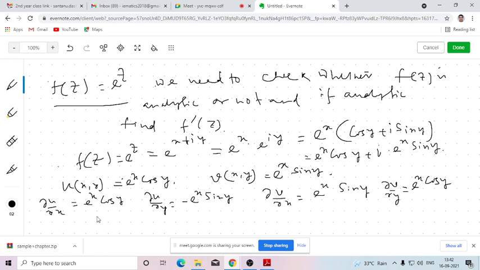Now here we can easily verify that del u del x equals del v del y, and del u del y equals minus del v del x. So obviously from here we can verify that it is satisfying the Cauchy-Riemann equation. Here no particular point is mentioned, so we need to show that it is an entire function, because for any arbitrary value of z it is analytic. So the first condition is satisfied. Now we need to verify the second one, whether these 4 partial derivatives are continuous or not.